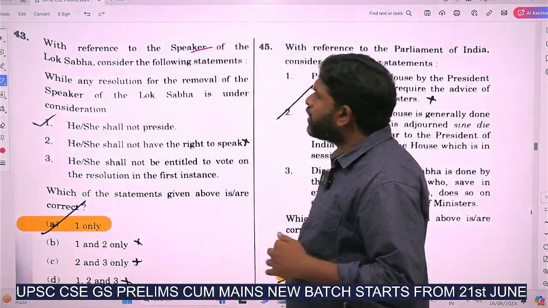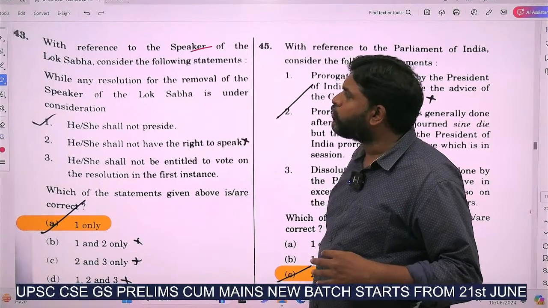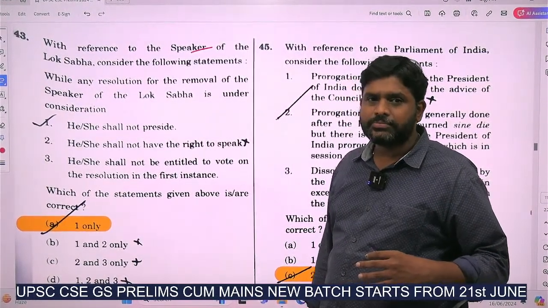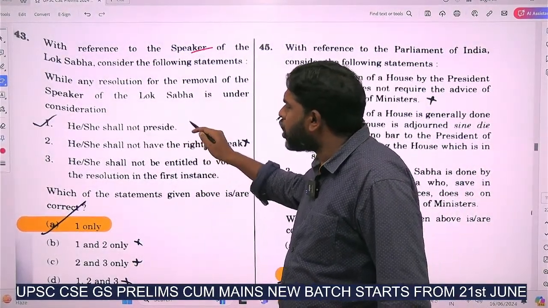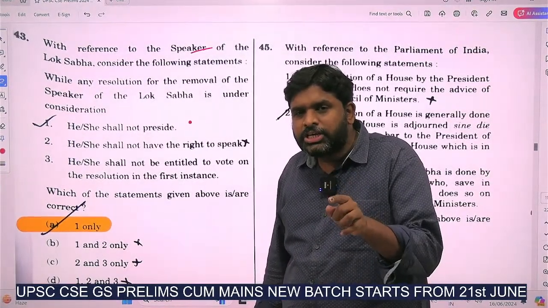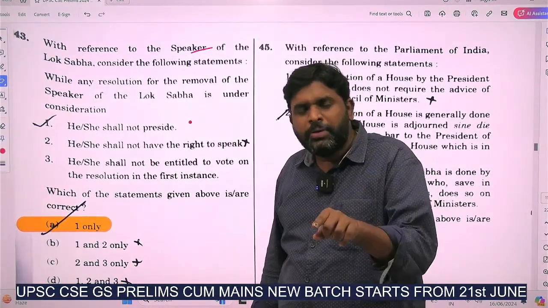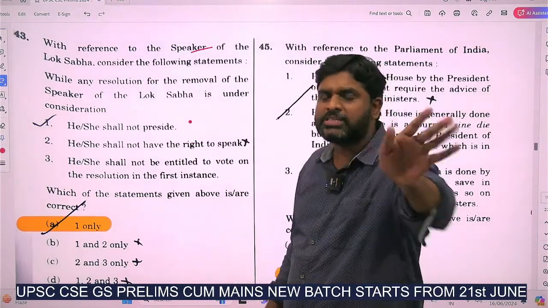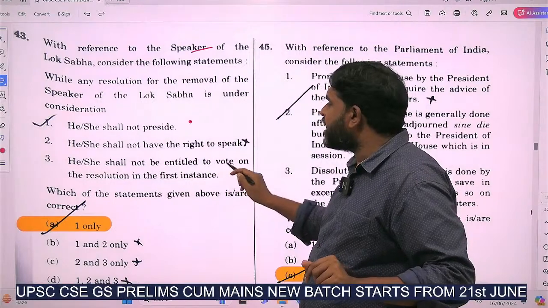With reference to the Speaker of the Lok Sabha, consider the following statements. While any resolution for the removal of the Speaker of the Lok Sabha is under consideration, he or she shall not preside. Means when the speaker is subjected to removal procedure, whether he should be presiding the house or not, here it is, he shall not preside, number 1. Number 2, he shall not have the right to speak, he shall not be entitled to vote on the resolution.